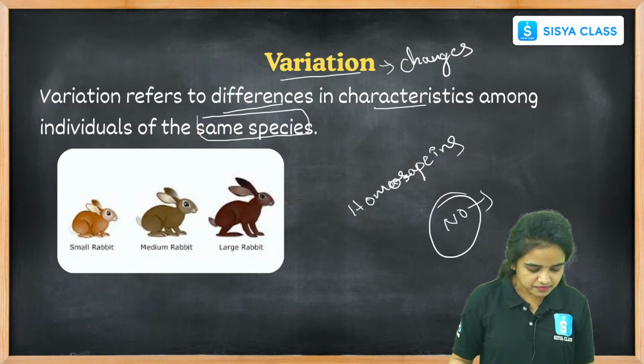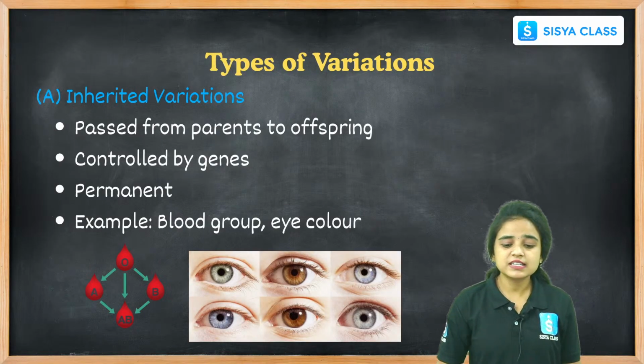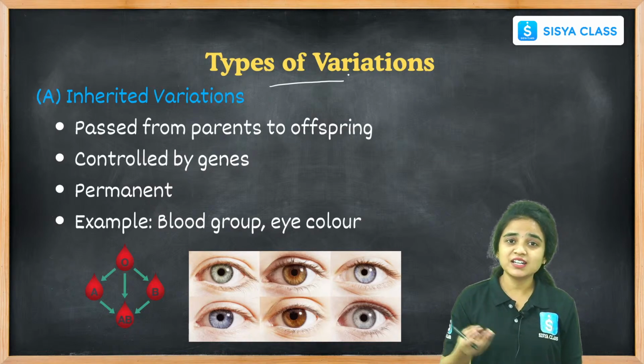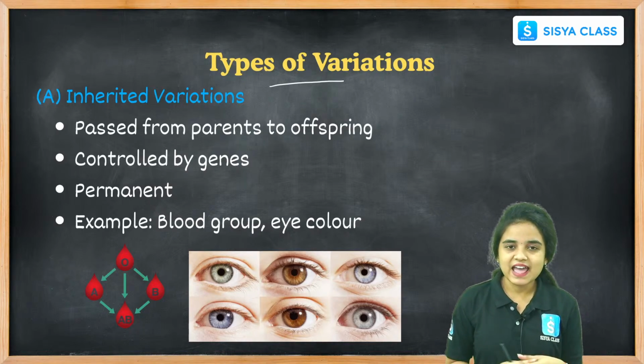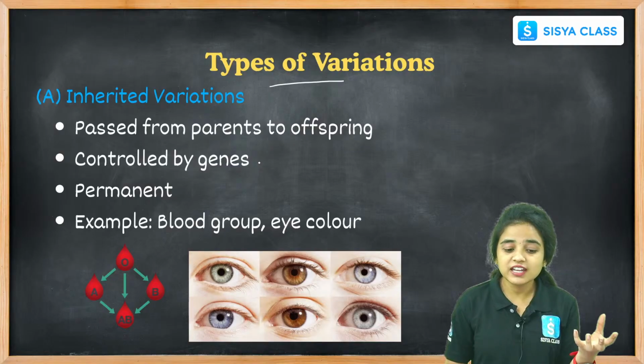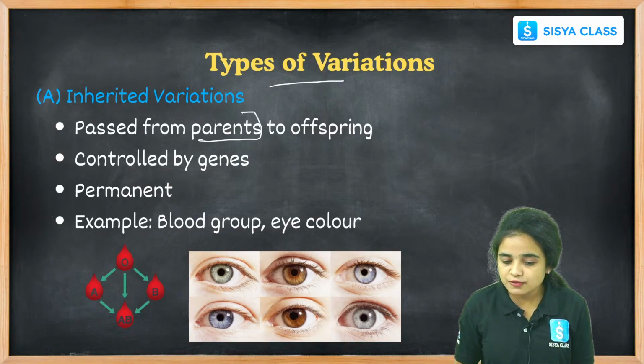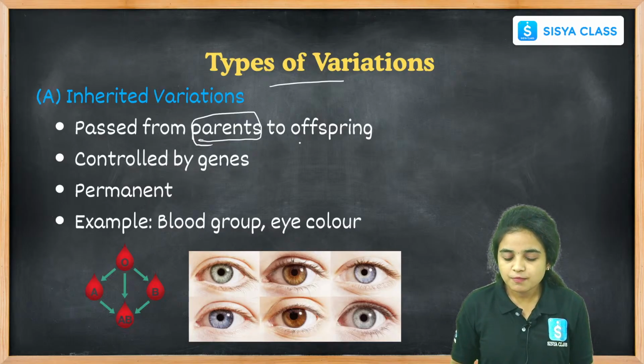Okay students, let's see the next one. Coming to the types of variations, there are different types we can find, like inherited variations. What are inherited variations? Inherited variations are those passed from our parents to the offspring.